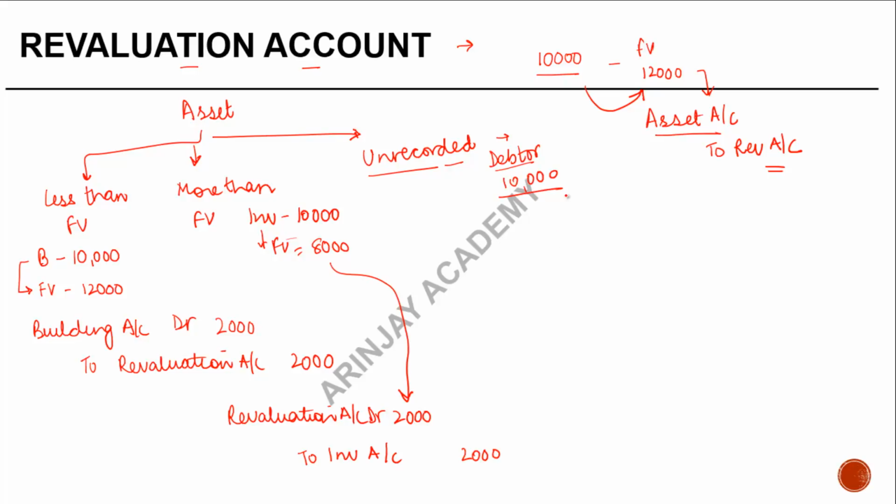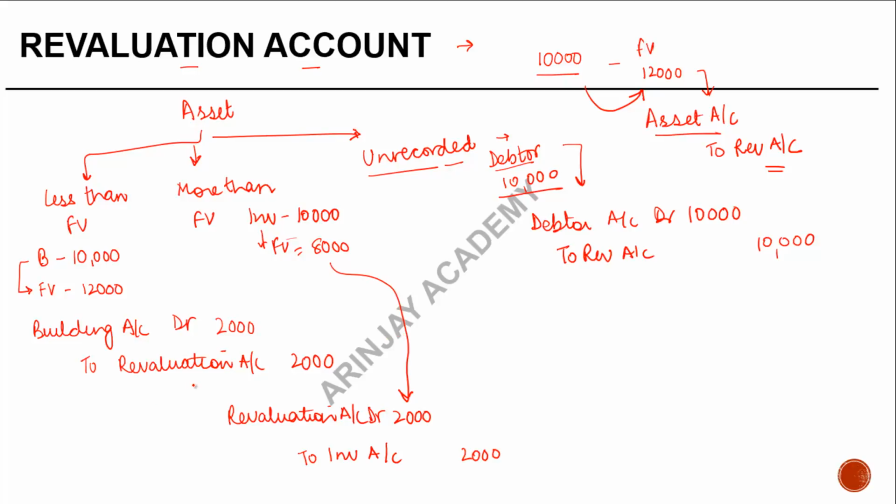So what am I going to do? I'm going to reinstate that debtor in my books of accounts. So I will pass an entry where I will debit the debtor account by 10,000 and credit the revaluation account,